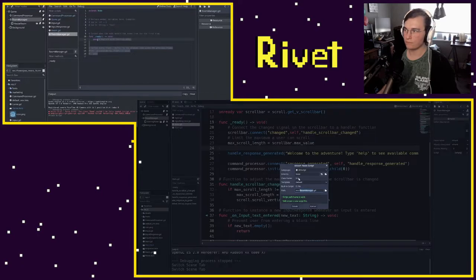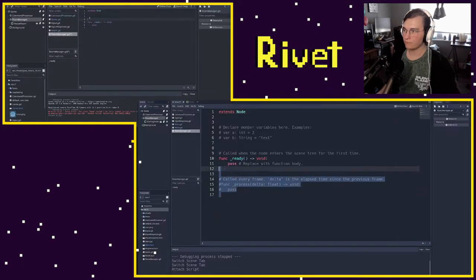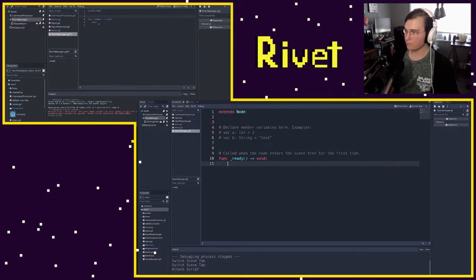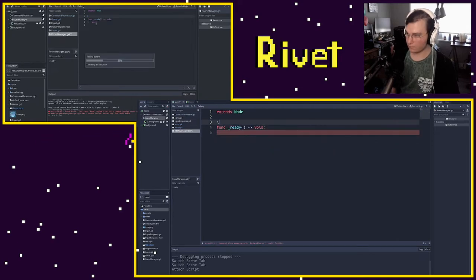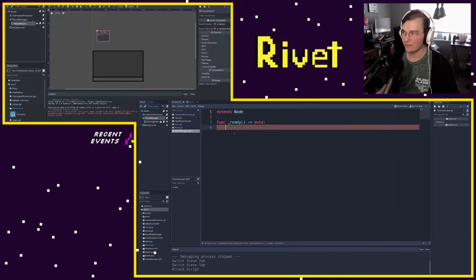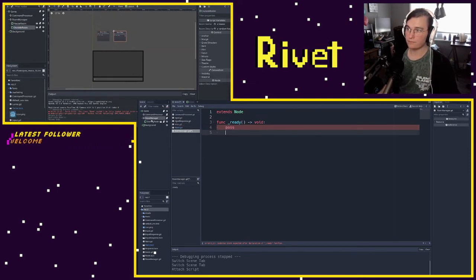And here what we're going to do is just in ready, so let me clear everything out except this. There's a way to get rid of all the boilerplate comments on these Godot or GDScript templates, but I just never get around to doing it. But what we want to do is manually connect all these rooms. So first, let's add another room. So if I duplicate our house room, and I'm going to say this is outside room. Let me just drag this over here so we can kind of see.